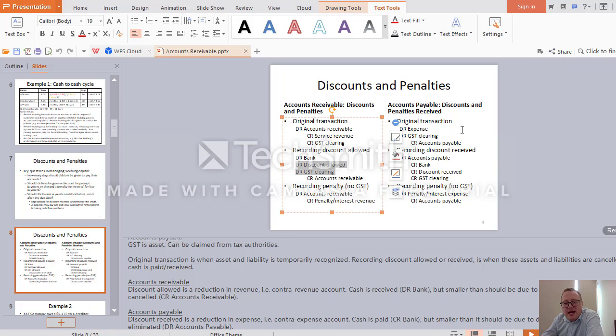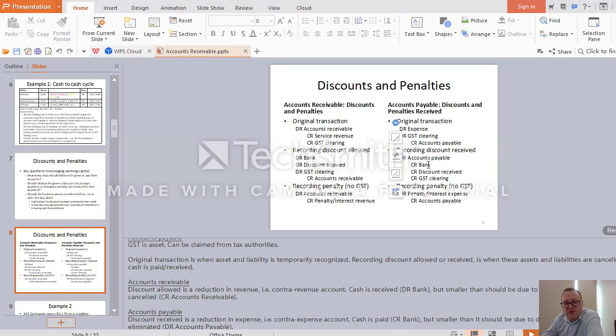Okay. And the opposite case here. So we paid on time and we will be given the discount. And that discount will be a reduction in our expense. So therefore it would be a contra expense account. If its expense balance is debit, then discount received, contra expense, would be credit. Let's look at the original transaction.